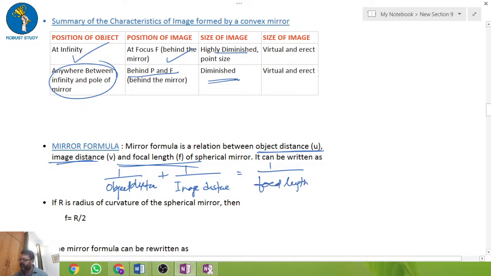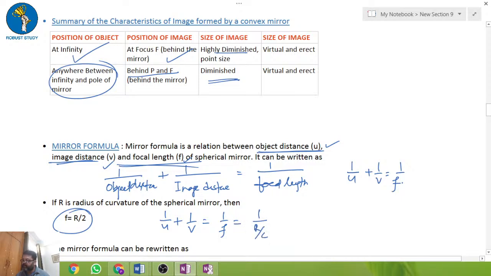So if I write it in terms of u, v, and f, then 1 by u plus 1 by v is equal to 1 by f. And as I know f is equal to r by 2, I can say 1 by f is equal to 1 by r by 2, which is 2 by r. So 1 by u plus 1 by v is equal to 2 by r.